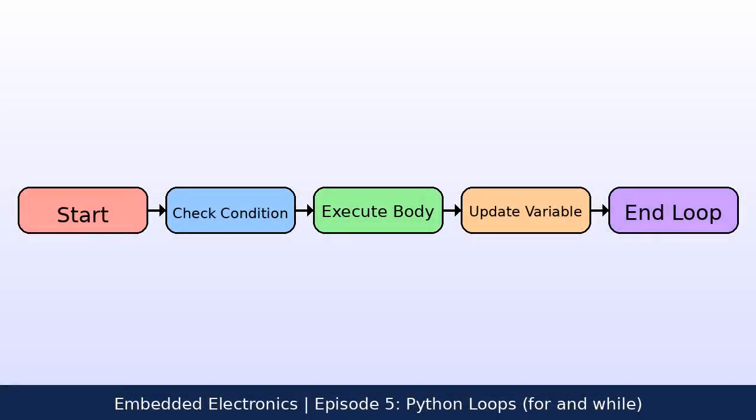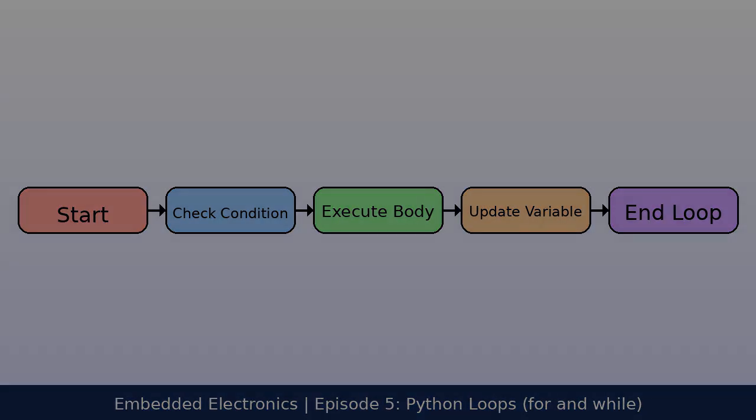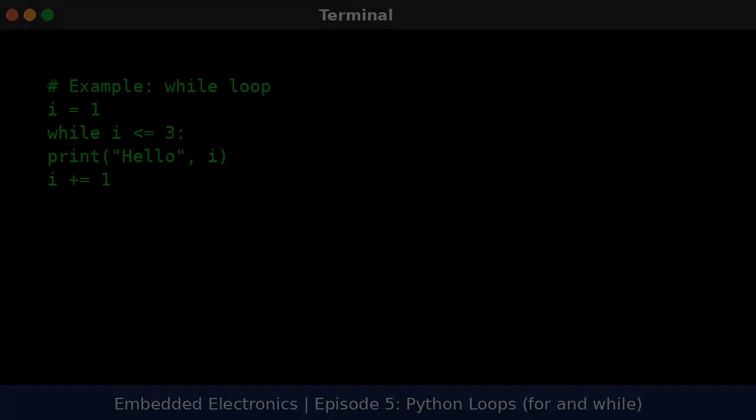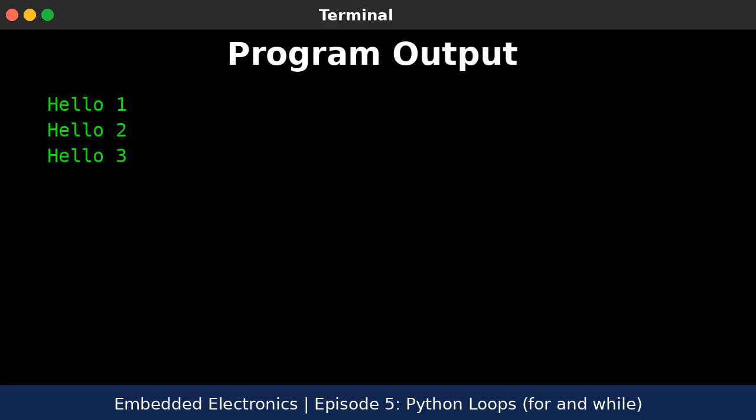This diagram shows 5 main steps of a loop process. Start, check condition, execute body, update variable, and end the loop. Here is an example of a while loop that prints hello 3 times. When this program runs, it prints hello 1, 2, and 3 before the condition becomes false.